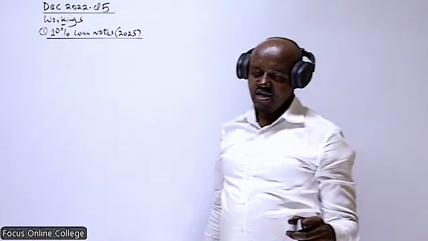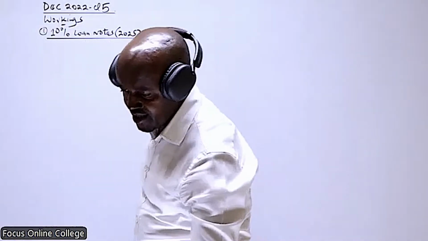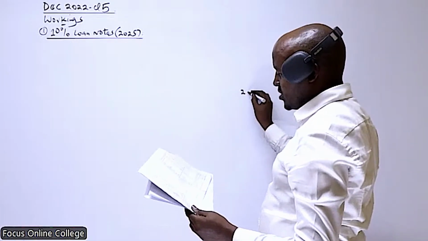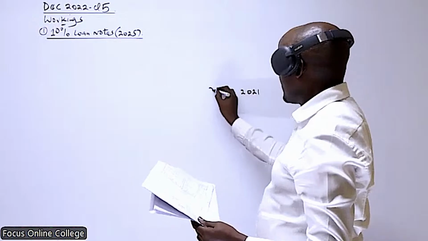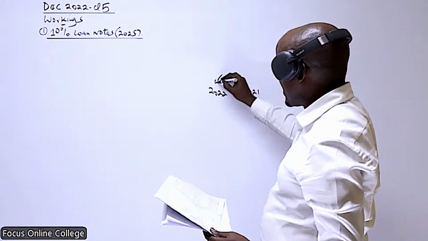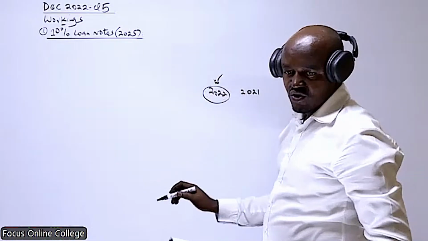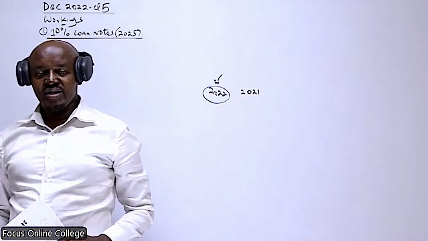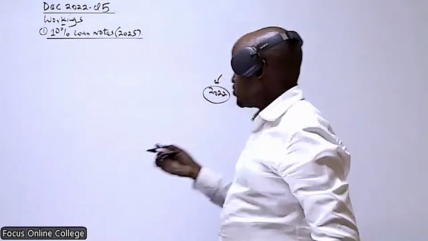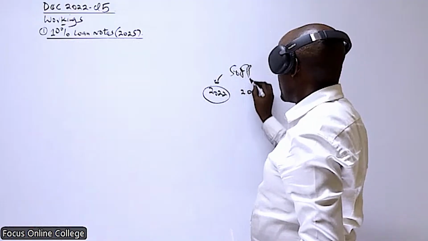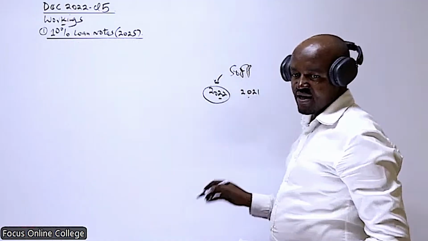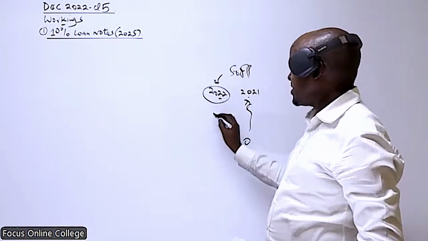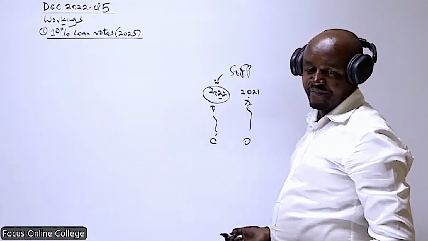10% loan notes. Yes. Now, for the 10% loan notes, we are given two balances. We're given the loan notes for 2021 and basically 2022. So remember, the current year and the previous year. Anytime you come across a question on cash flow, the examiner will give you the statement of financial position for 2 years, for the current year and the previous year. Now, the balances which are given here, we treat the earlier ones as opening balances during the current year, and these ones are the closing balances.